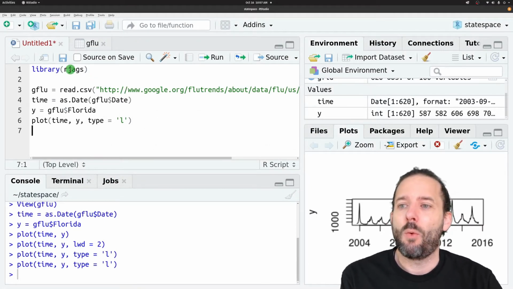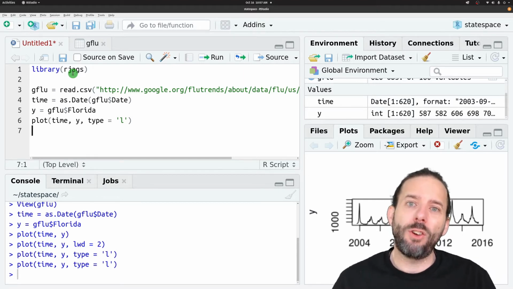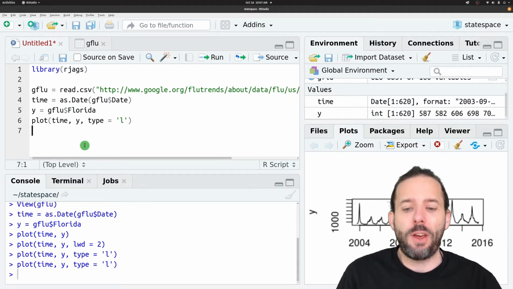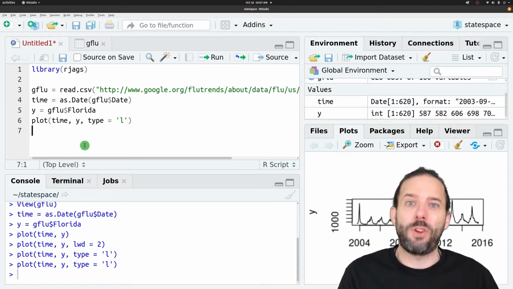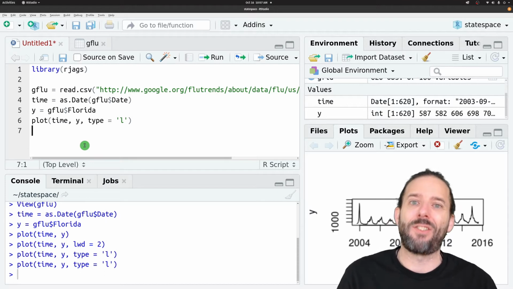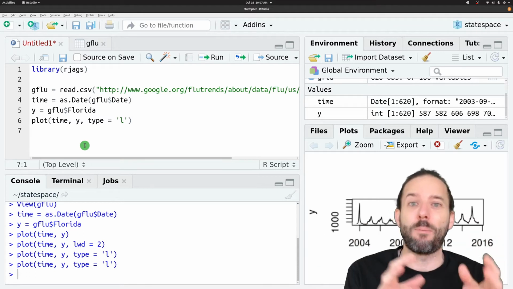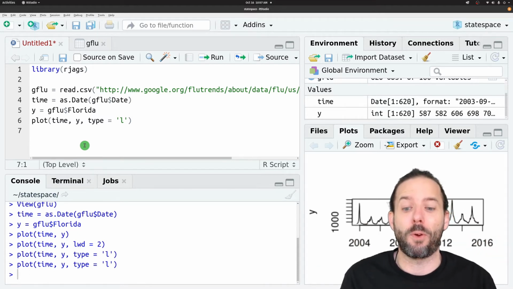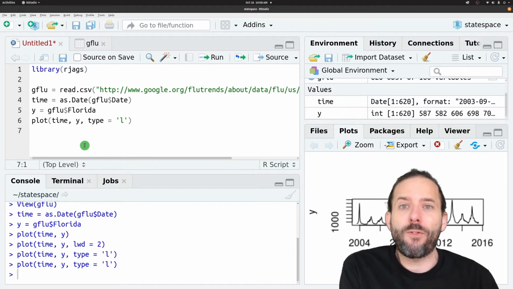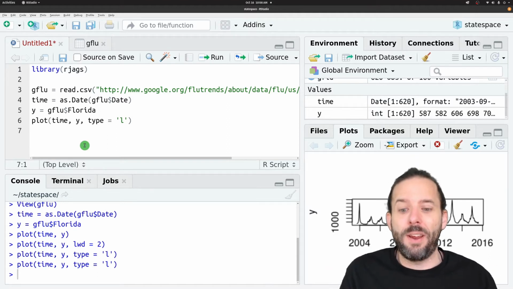Like I mentioned at the beginning, we're going to use the rjags library. And what the rjags library does is it allows us to write JAGS code, which gets run in a separate piece of software to do the actual model fitting. But we store it as a string in R, and then rjags sends it out to JAGS, does all of the fitting, gets the results, and brings them back to R so that we can work with them further there. So the first step is to write our model as this string in R.